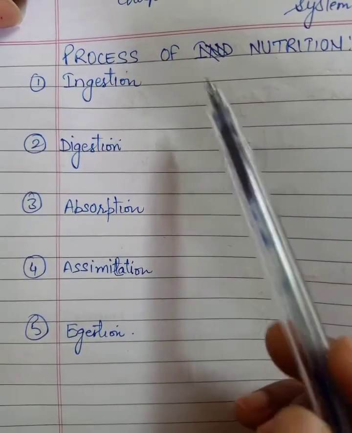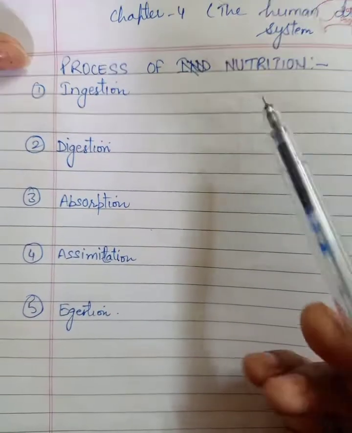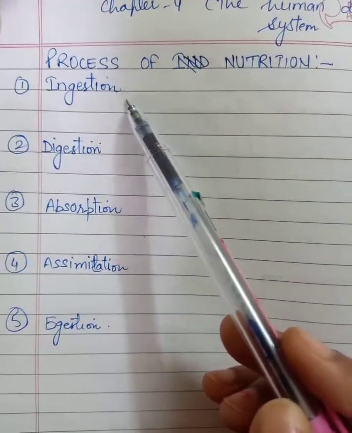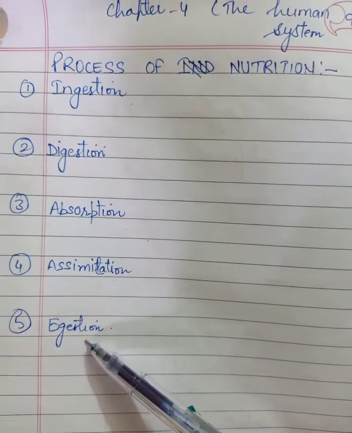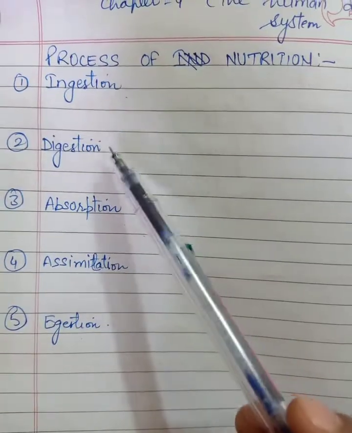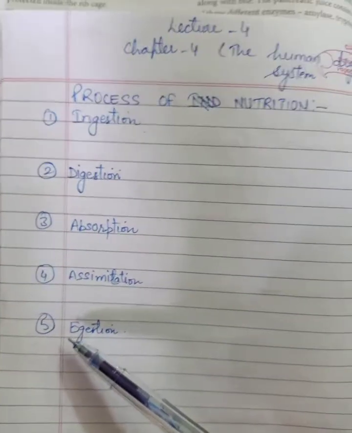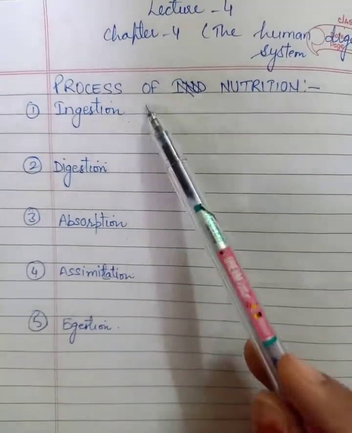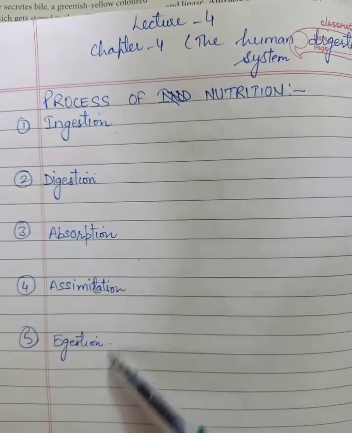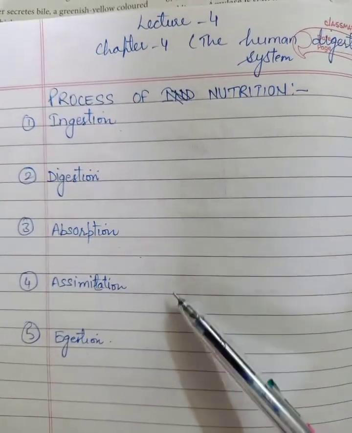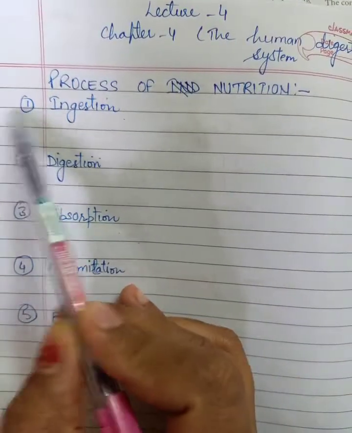If we ask you to write the names of the process of nutrition, what answer will you give? You will simply say ingestion, digestion, absorption, assimilation and egestion. If you are giving only the headings, that answer will be for only 2 marks. If we ask you to write the detail of the process of nutrition, you have to write about these processes. So one by one we are going to take these processes.